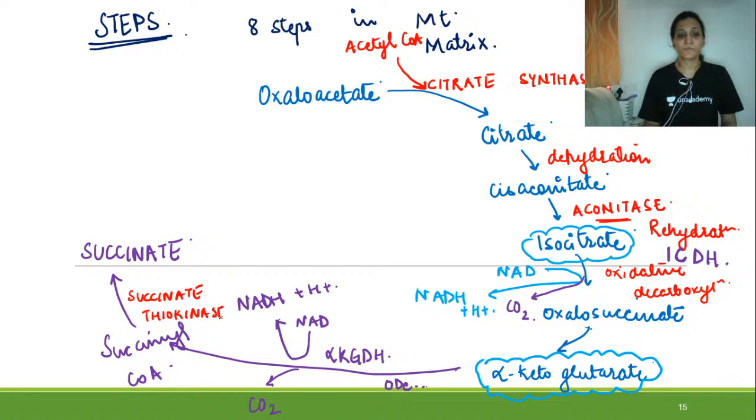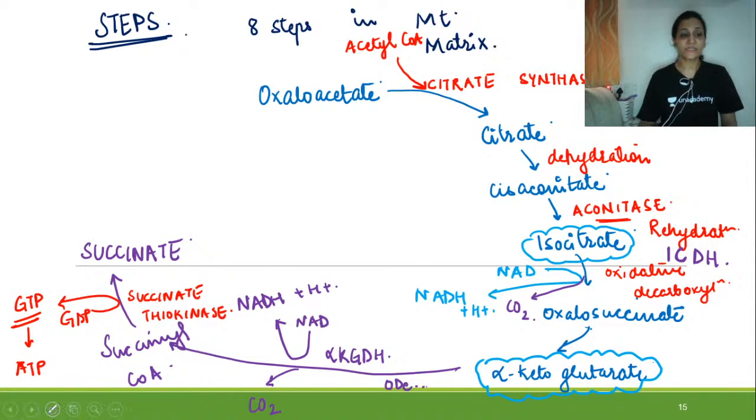And this step is actually substrate level phosphorylation, where there is no need of electron transport chain and there is formation of ATP. This step gives ATP, or it is in the form of GTP, which is later on converted into ATP. So this is a substrate level phosphorylation step. That is the product: ATP is formed without any kind of electron transport chain. Very important to remember. So now your succinate is formed, right?